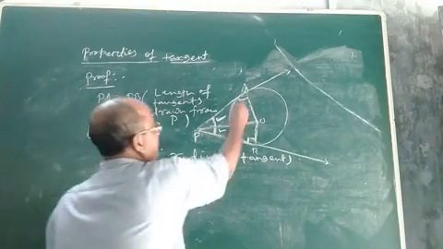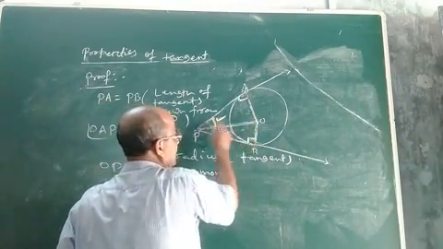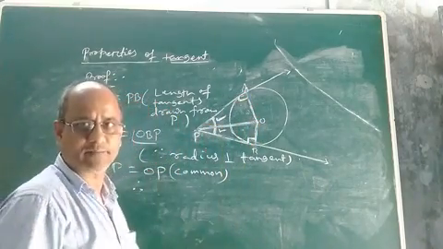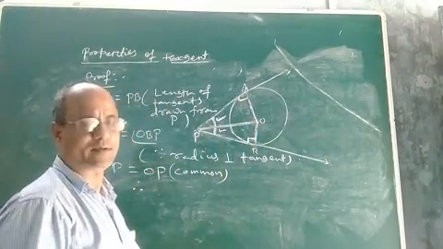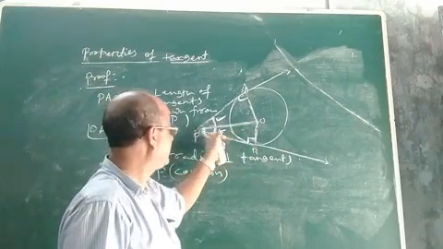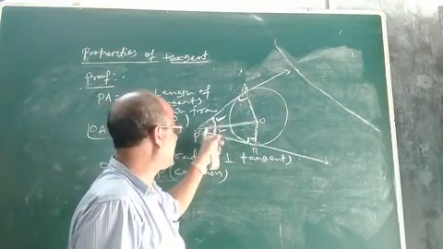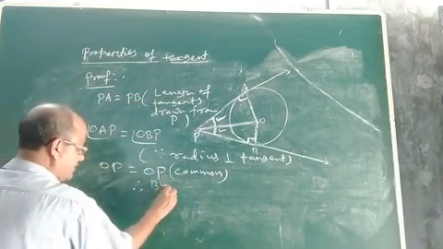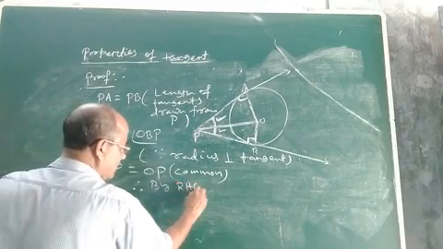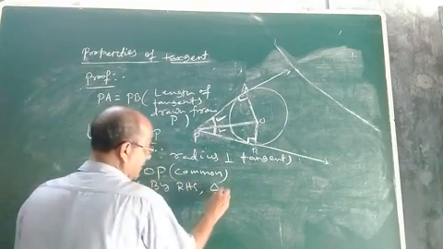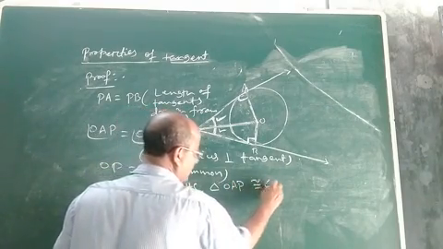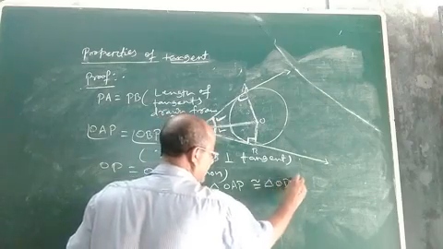This is the right angle, this is the hypotenuse, and this is the side. Right angle, hypotenuse and side. Therefore, by RHS, triangle OAP is congruent to triangle OBP.